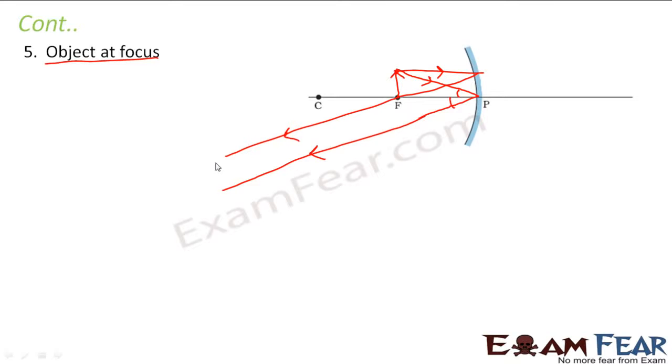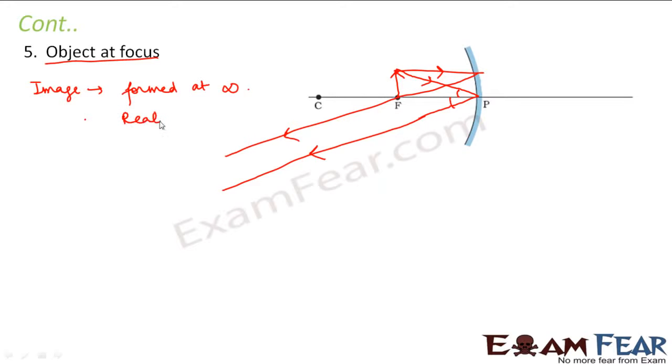For example, when the object was at infinity, we assumed that the rays are coming parallelly because we don't know from where exactly they are starting. So we assume that it is starting at a very far off point, and that the two rays are coming parallelly. Similarly, when these two rays are going parallelly, we assume that at some infinite point they will meet, and therefore we assume that the image will be formed at infinity, right?